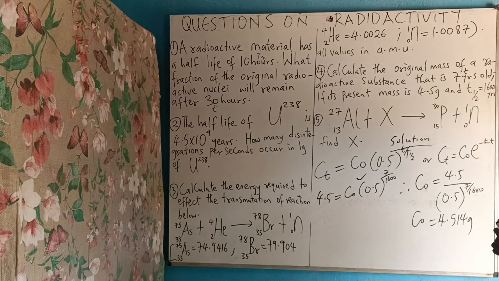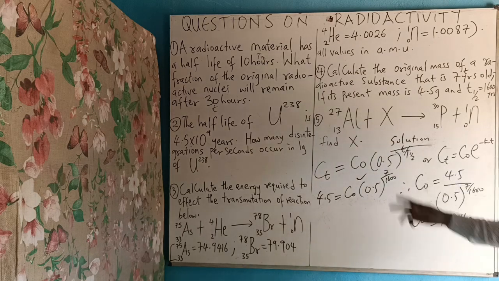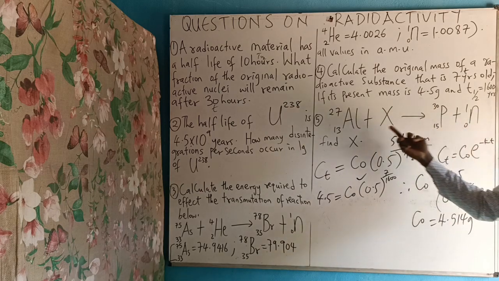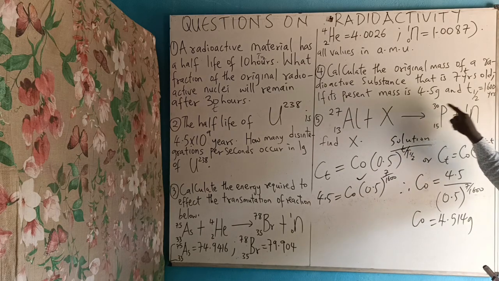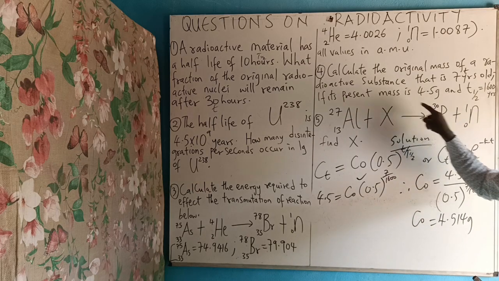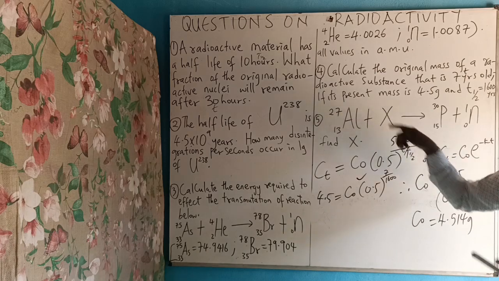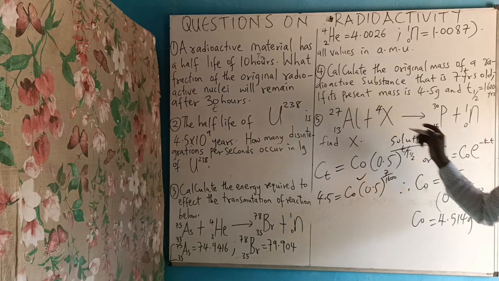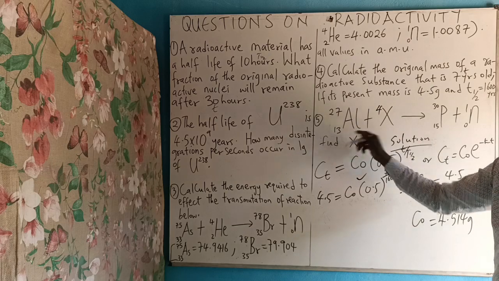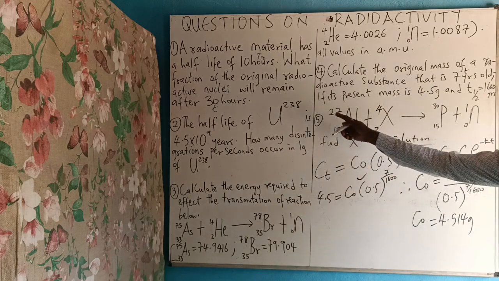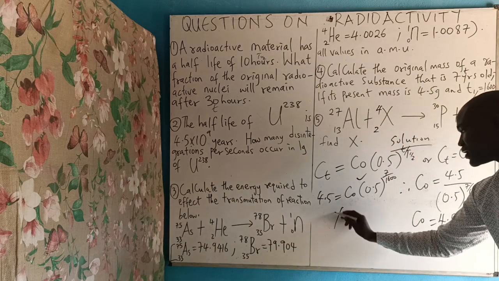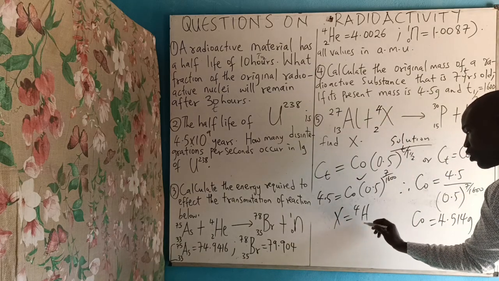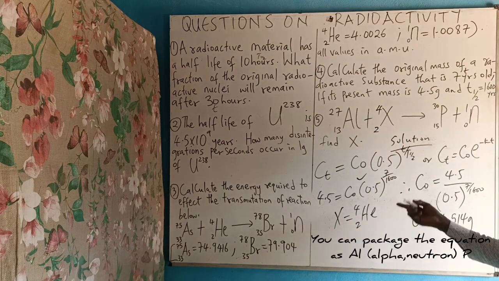We go to question number 5. In question number 5, once you see this type of radioactive equation, what you do is add this times this plus this, 31. 31 minus 27 will give you what is here, so here is 4. This plus this, 15, 15 minus this will give you 2. That means what you get here must be equal to what you get here. So X is equal to what? Helium atom, or helium nuclei.